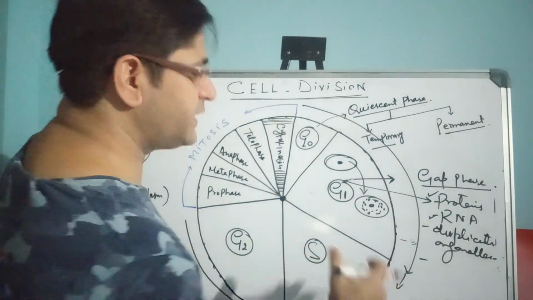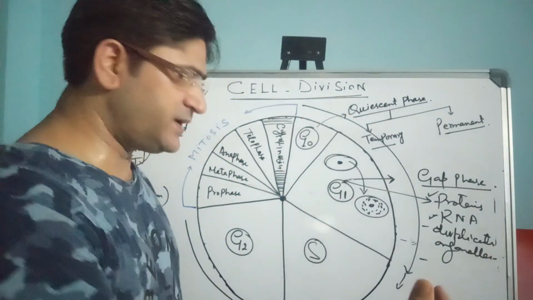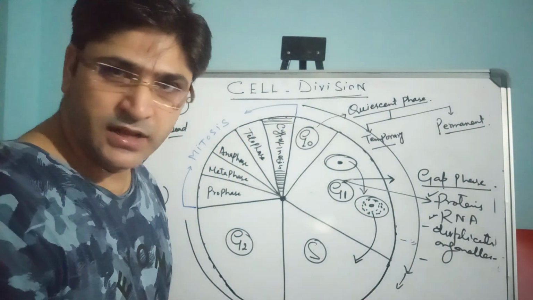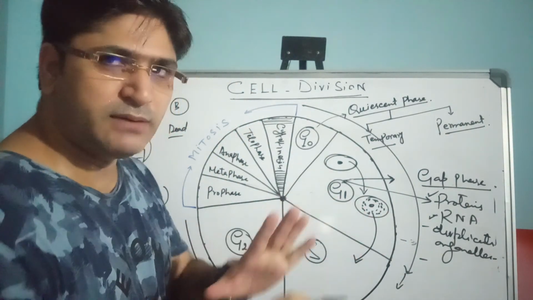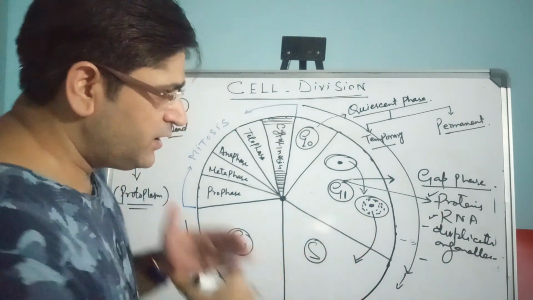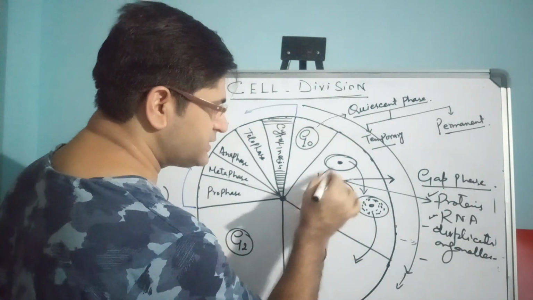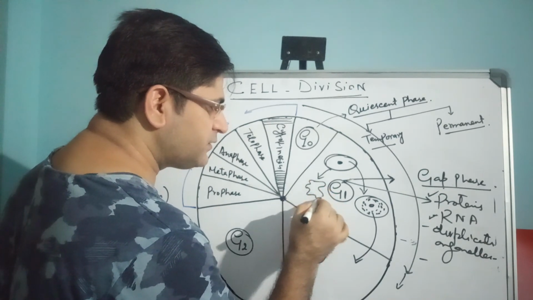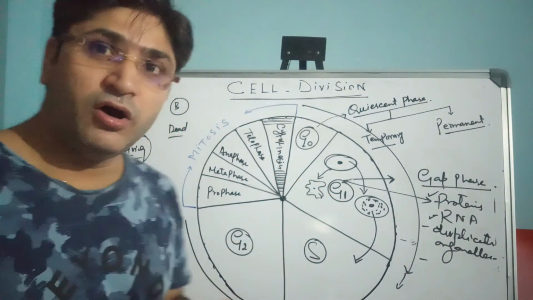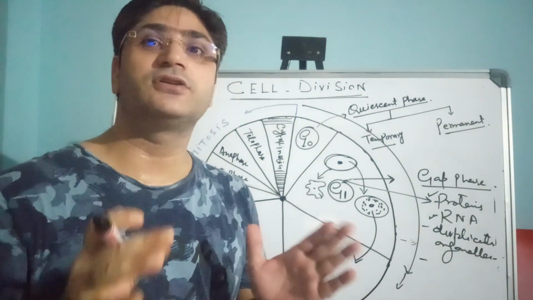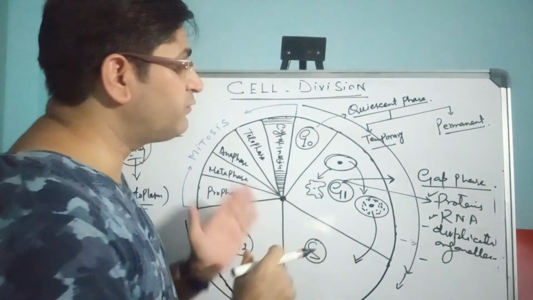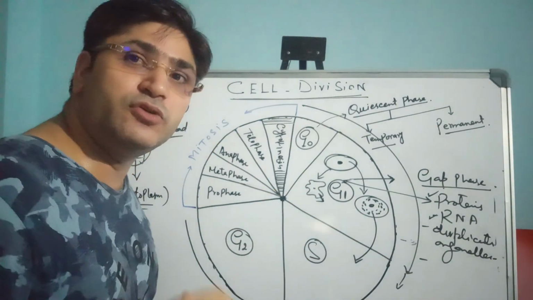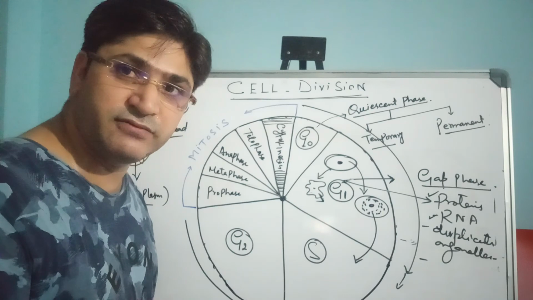It is ready to enter the S phase, the next phase. This cell is completely full-fledged. Now there are some cells in the G1 phase which do not synthesize all the necessary proteins and constituents by which they have to divide. So they do not remain proliferative here. They do not take part in further division.